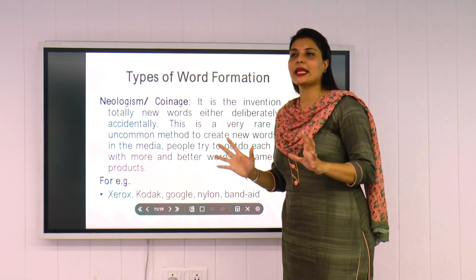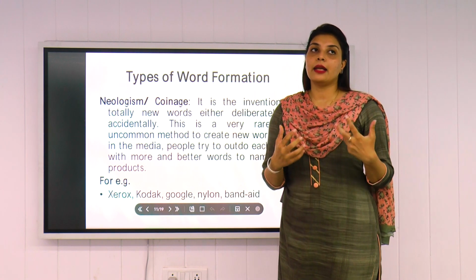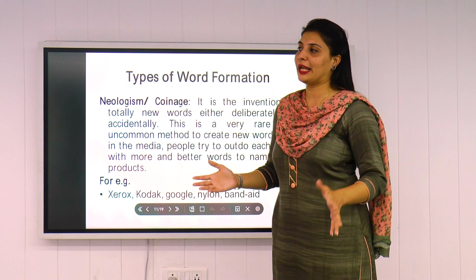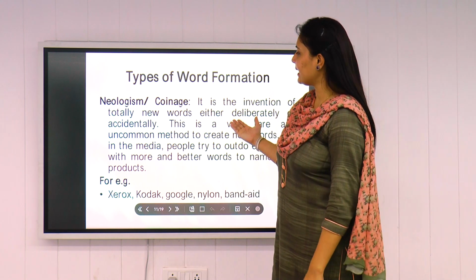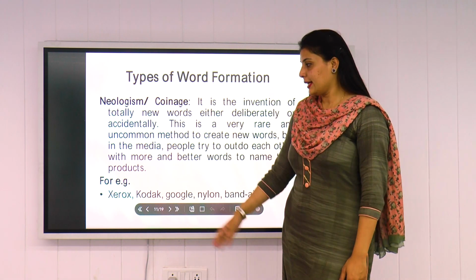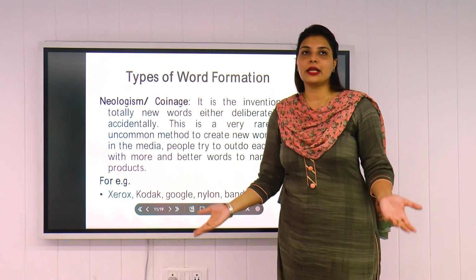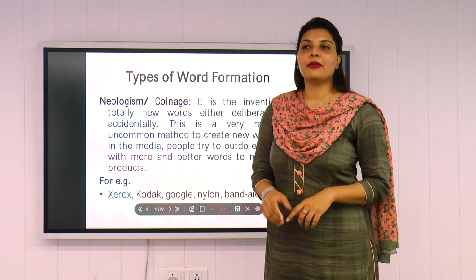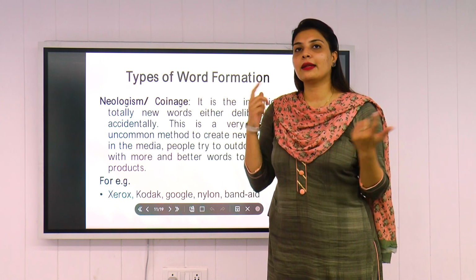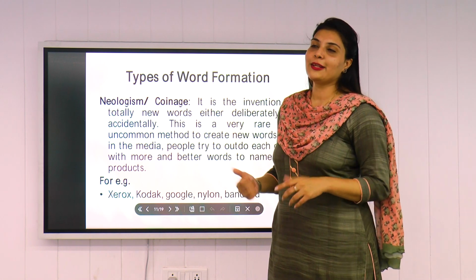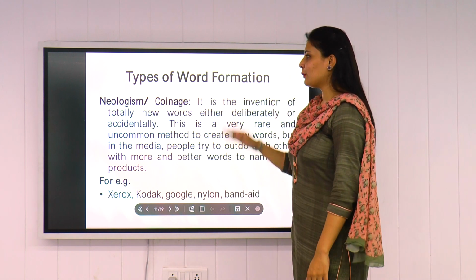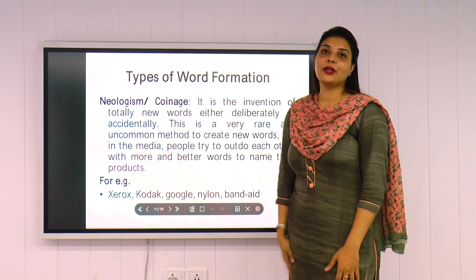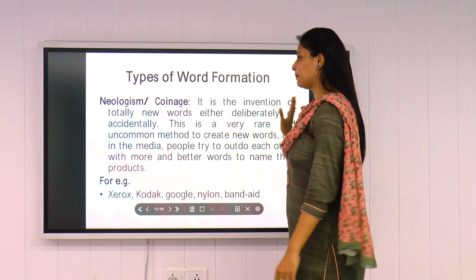So we always create those words. We always take those words so that we can have some differentiation or we can have a different name. So this is how accidentally or deliberately we create new words. Google itself has no particular meaning, but when it comes to searching something, what comes to our mind? Google. So this is how it works, right? So again, it is a new word to your vocabulary, and it is a new word formation process.